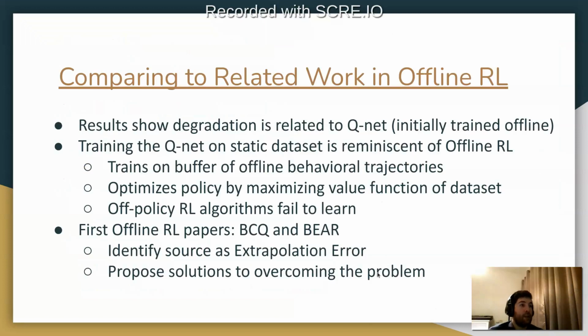What causes it? The degradation is reminiscent of the failure of the QNet to learn when trained offline, which is similar to what happens in offline RL, which trains on a buffer of offline behavioral trajectories and optimizes the policy by maximizing the value function on the dataset. And in that domain too, off-policy algorithms fail to learn offline. And this was identified in papers such as BCQ and BEAR, which identify the source as extrapolation error and propose solutions to overcoming the problem.